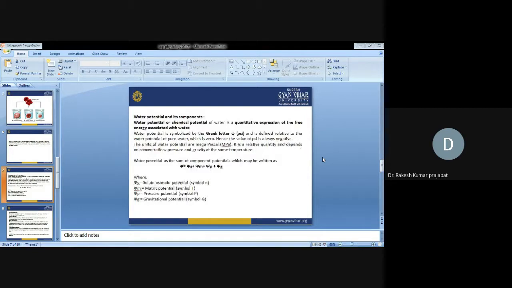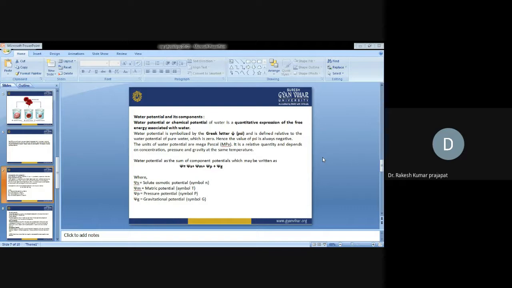Now we discuss water potential and its components. Water potential, the chemical potential of water, is a quantitative expression of the free energy associated with water. Water potential is symbolized by the Greek letter psi and defined relative to the water potential of pure water, which is zero. Hence, the value of psi is always negative. The unit of water potential is megapascals.